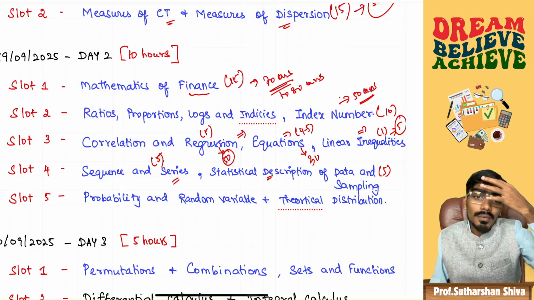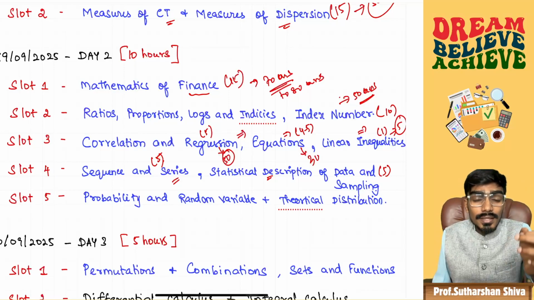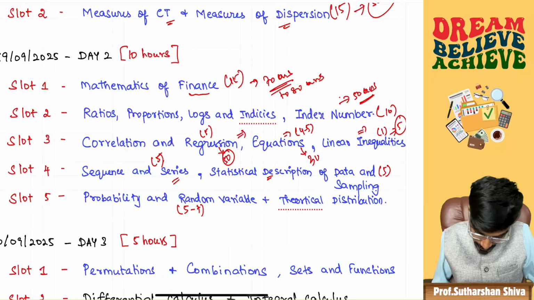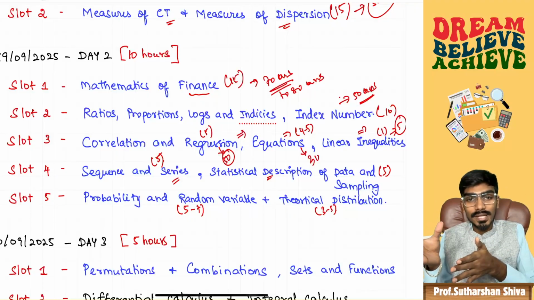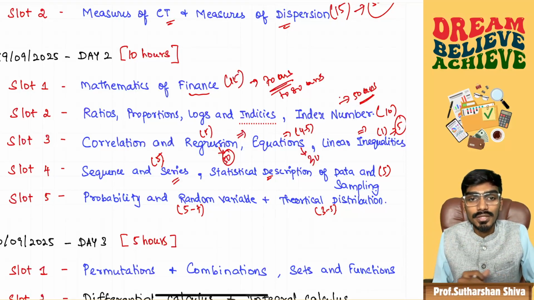Focus on that problem, and then focus on the divisible by 5, divisible by 4 kind of problem that will be there in sequence and series. Focus on that also. Probability and random variable come for 5 to 7 marks, and theoretical distribution for 3 to 5 marks. The probability is nothing but the theoretical distribution. The theoretical distribution is an extension of the probability distribution theorem.